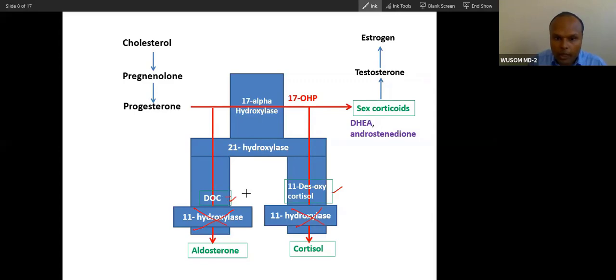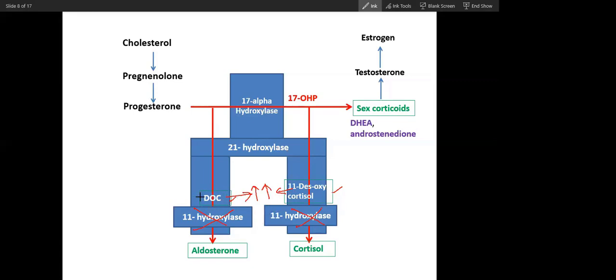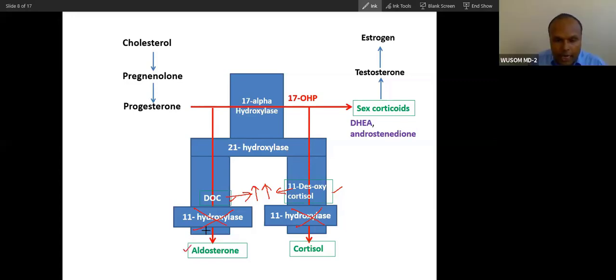These two molecules will be high. Aldosterone is devoid of 11 hydroxylase. Cortisol is devoid of 11 hydroxylase. So these two types of compounds will be high, and they have mineralocorticoid activity.